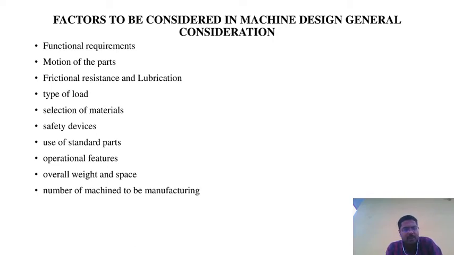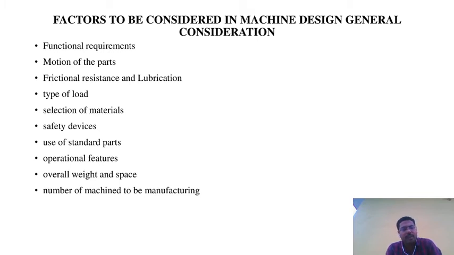In machines that we run, move and apply loads to, we use standard parts, meaning keys, bolts, etc. We commonly use standard parts for heavy strength.